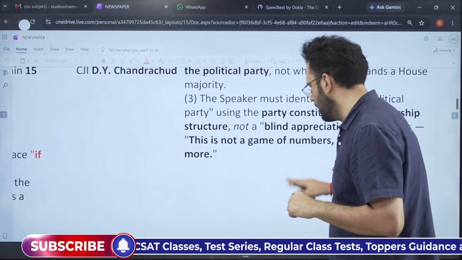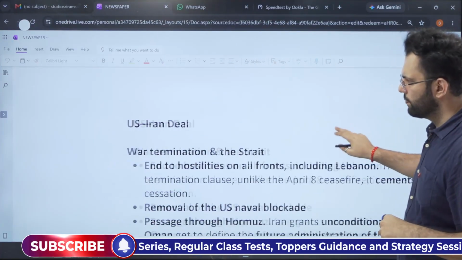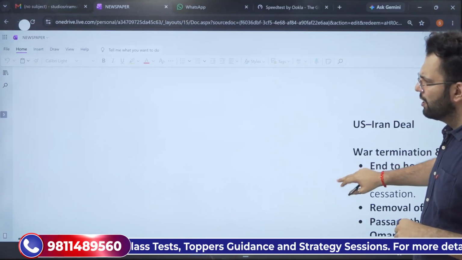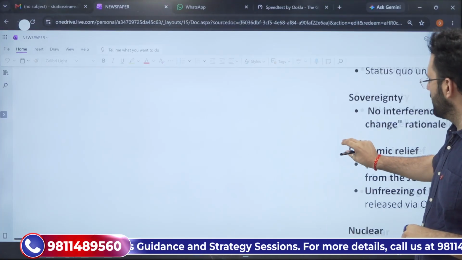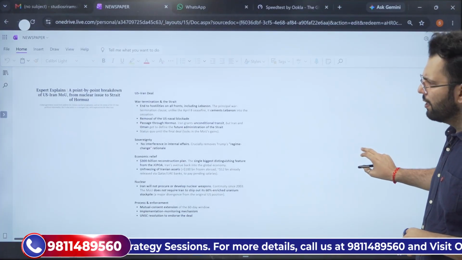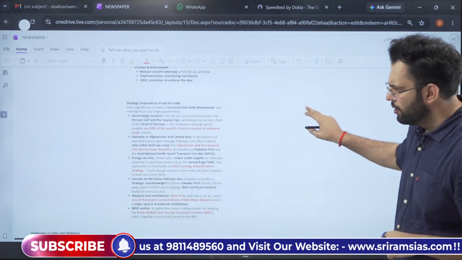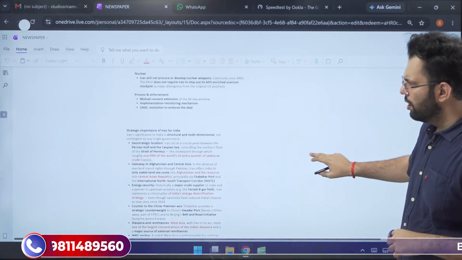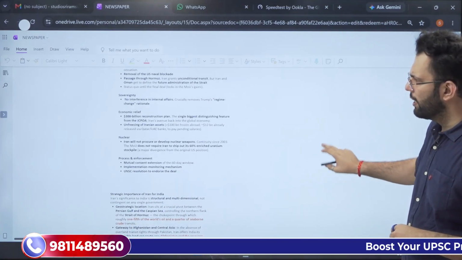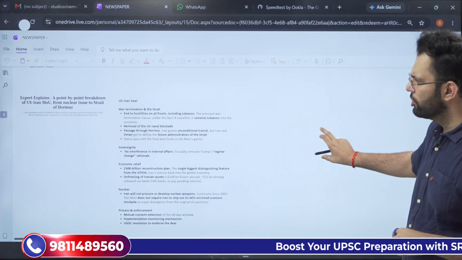So this was the first article that we have discussed. And the second article that we need to discuss is basically the deal that has happened between the US and Iran. Let us see what are the conditions of the deal.